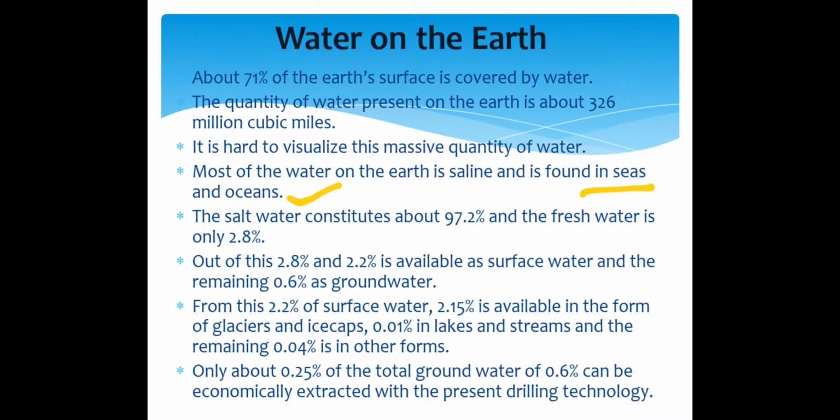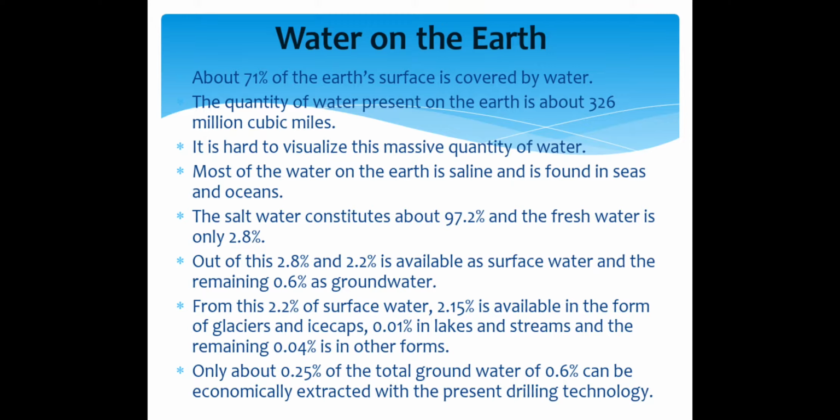The salt water constitutes about 97.2%, the majority, whereas the fresh water is only 2.8%.